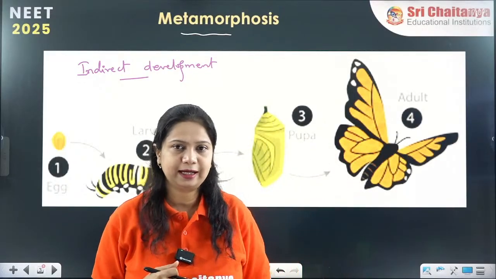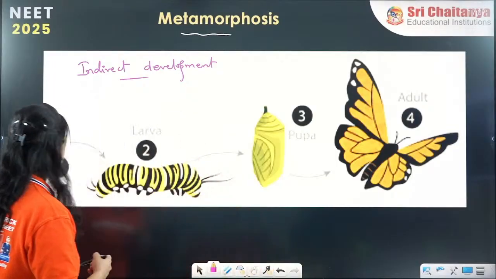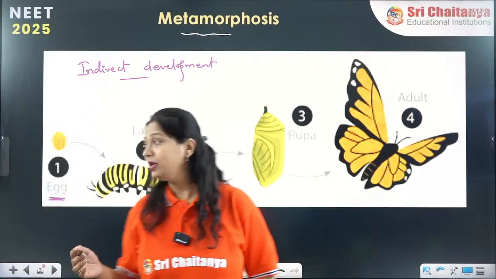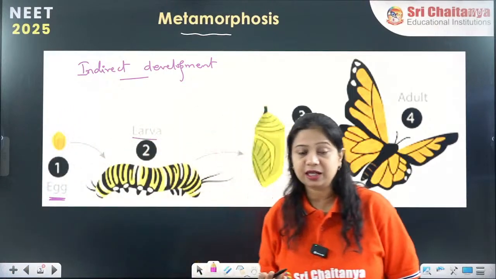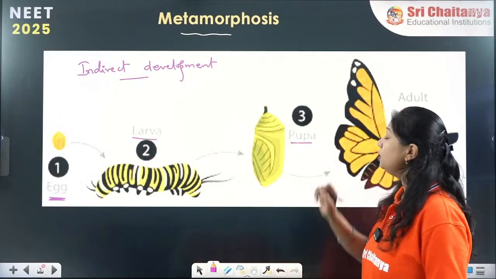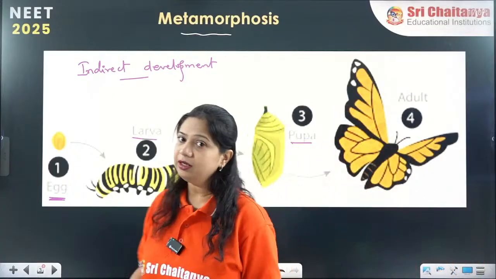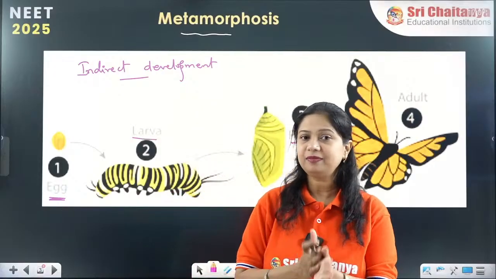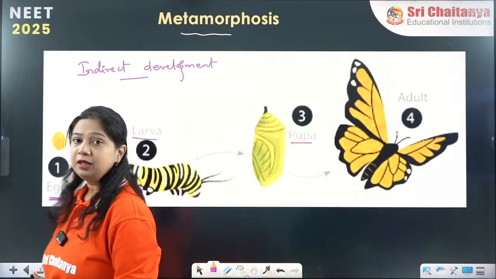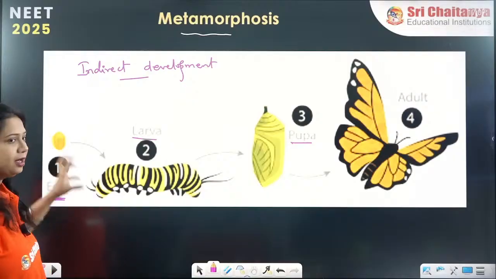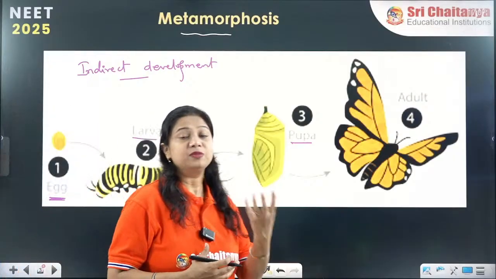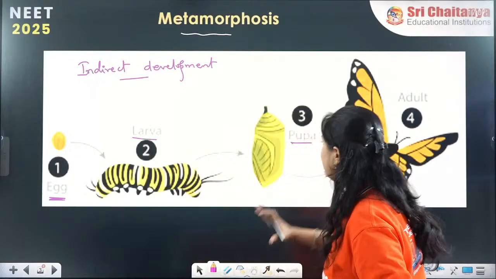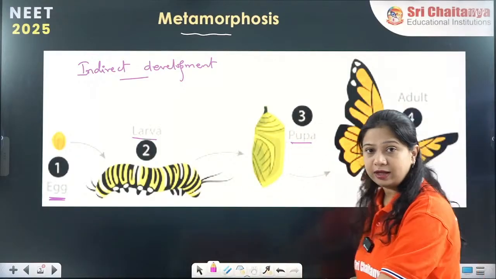In indirect development, there will be a stage of fertilized egg, where the fertilized egg will change into a larval stage, the larva will change into a pupa stage, and finally it changes into an adult organism. Alright? So how does that happen? The egg ruptures, comes out of its membrane and changes into a structure which is completely different from the adult organism.